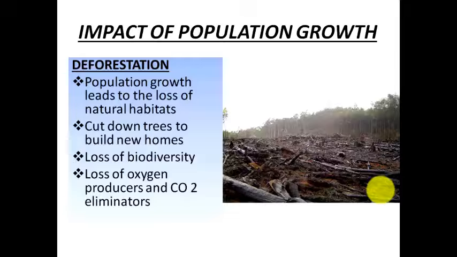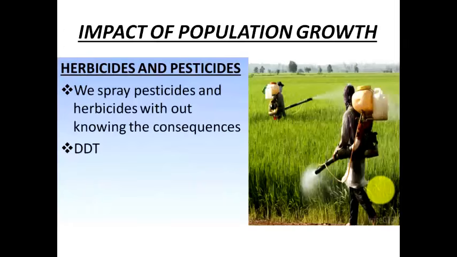Now if we cut down these trees, the purification process is also affected. So the CO2 eliminators are no more there. So this is again a very, very negative impact on the environment. So with the growth in the population, we see that deforestation is taking place, and ultimately the environment is getting polluted.